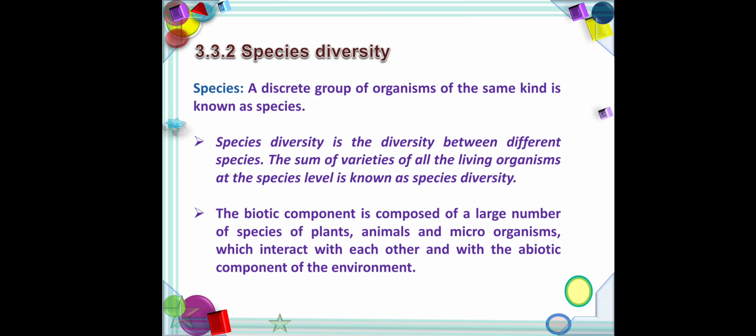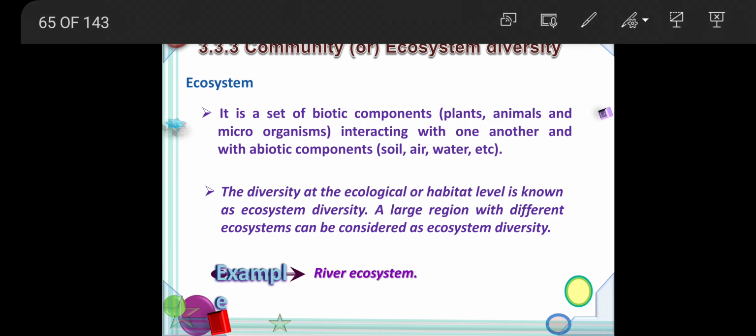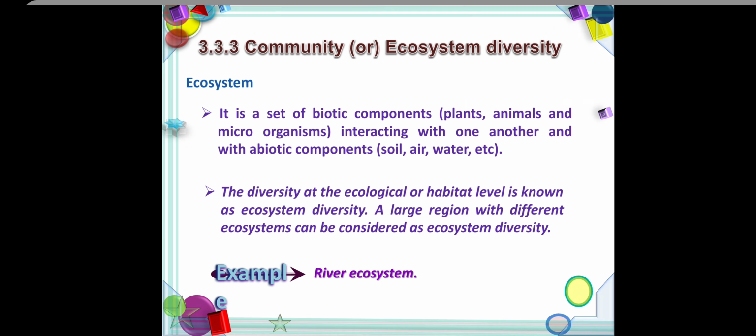So species diversity is the diversity between the different species, such as plant species and animal species. Plant species: apple, mango, grapes. Animal species: lion, tiger. Third one, community or ecosystem biodiversity. Diversity at the ecological or habitat level is called ecosystem diversity or community diversity. Example, river ecosystem.